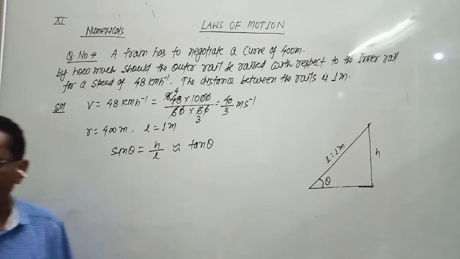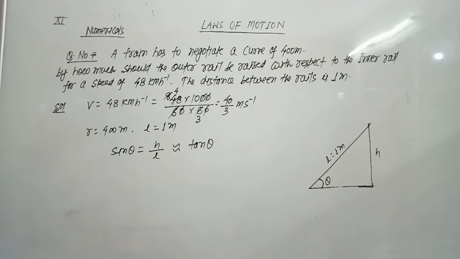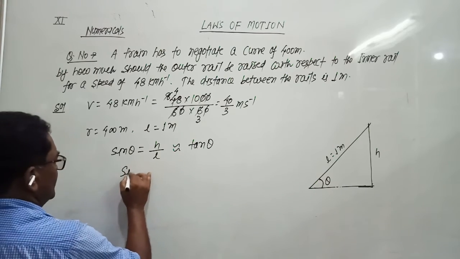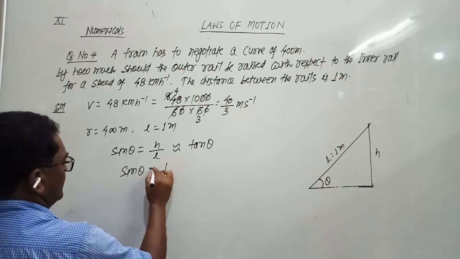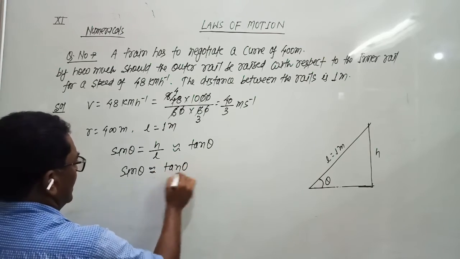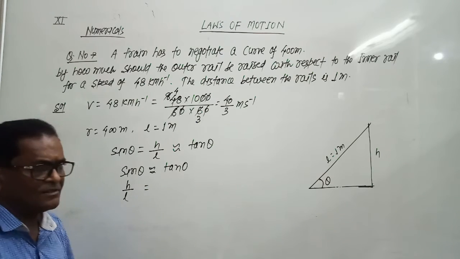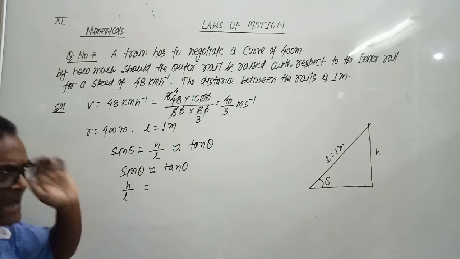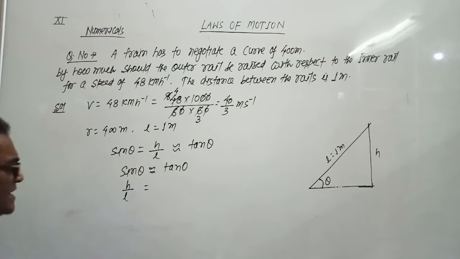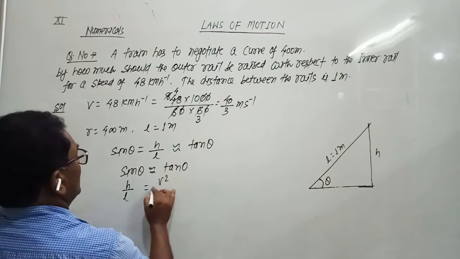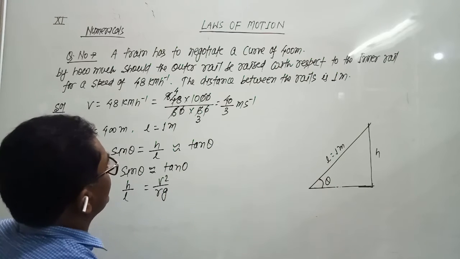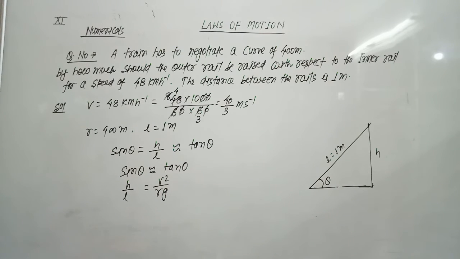For a very small angle theta, sine theta is approximately equal to tan theta. The value of sine theta is h by l, and the value of tan theta, just as we derived for the bending of a cyclist, is tan theta equals v squared upon r g.